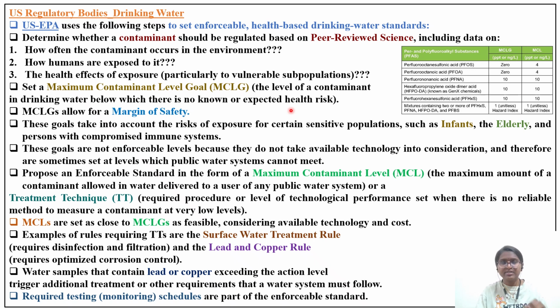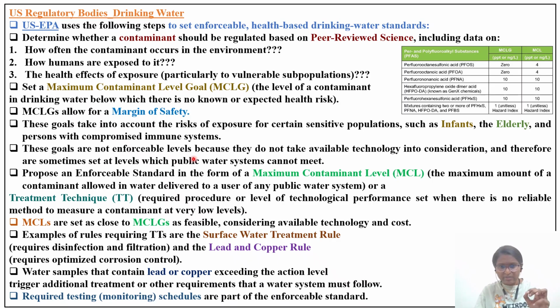For example, for lead, they will establish some level, like 50 ppm or 100 ppm, for that particular contaminant. Okay, the MCLG allows for a margin of safety. We cannot make it zero, so we need to establish some limit. You have to always keep that in mind as a risk assessment toxicologist. These goals take into account the risk of exposure for the sensitive populations we have discussed.